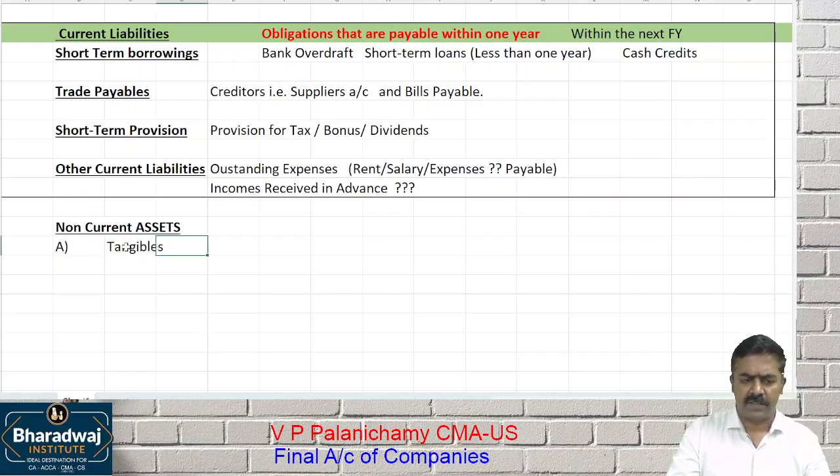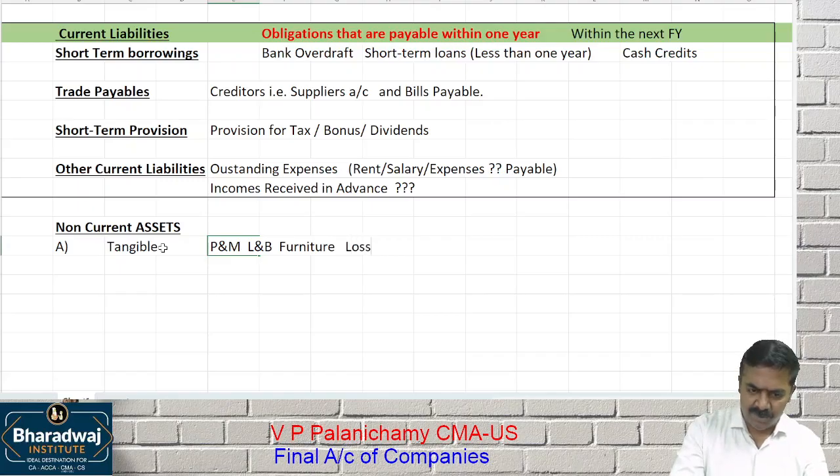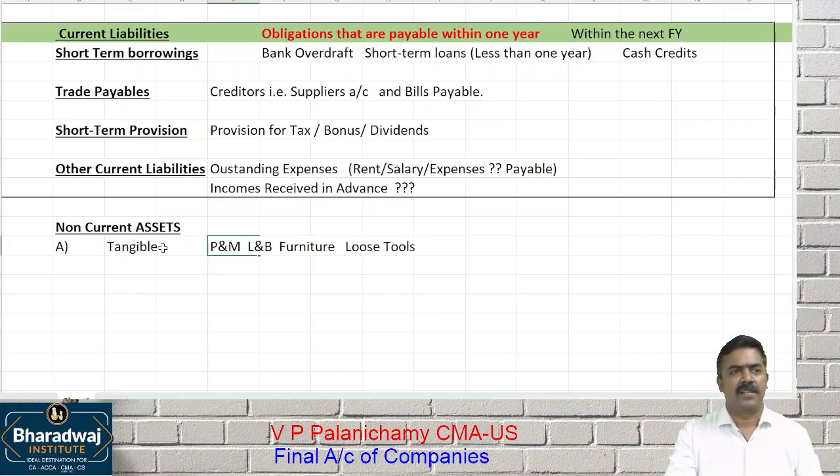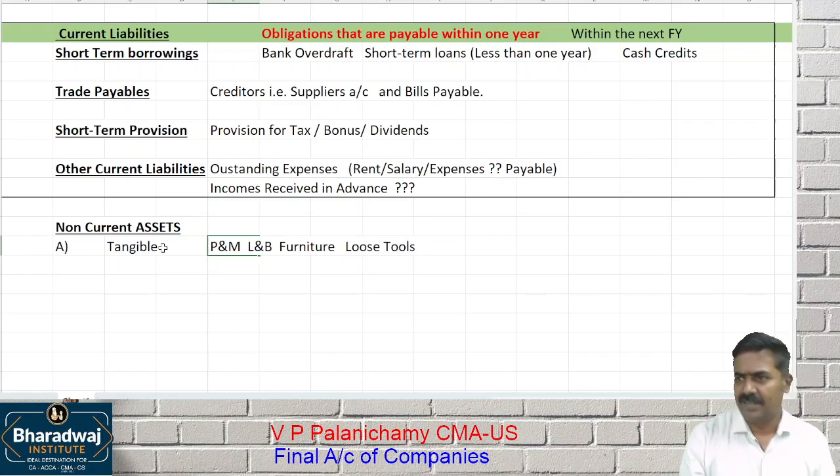Examples of tangible assets: plant and machinery, land and building, furniture, loose tools also. Loose tools are nothing but machine spares, parts, hammers, spanners and wrenches used for moving and maintenance. Machine spares are called which one? Loose tools.